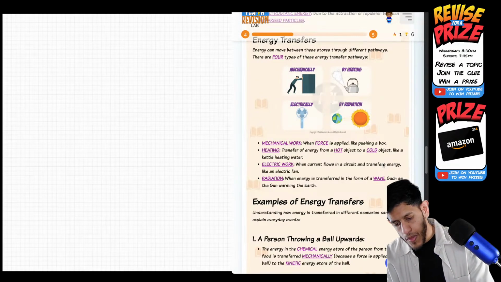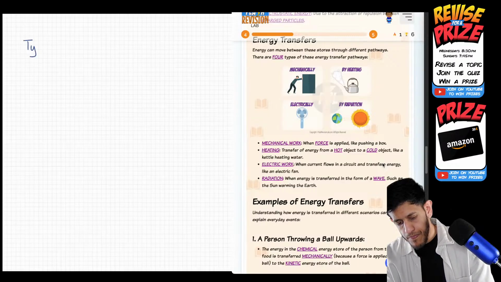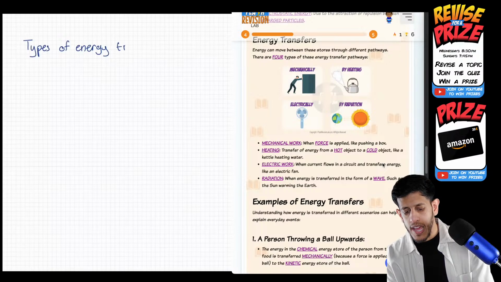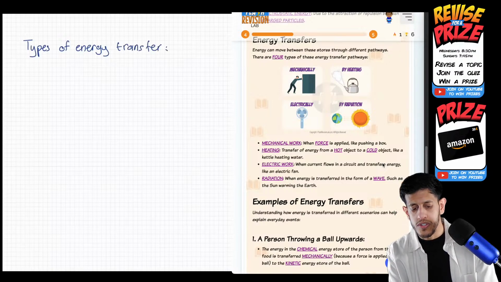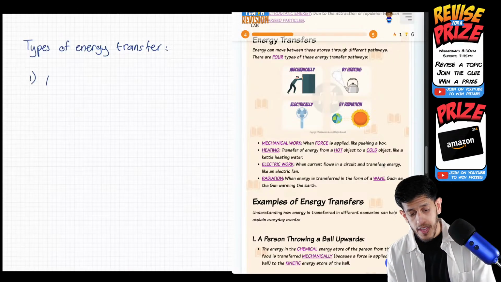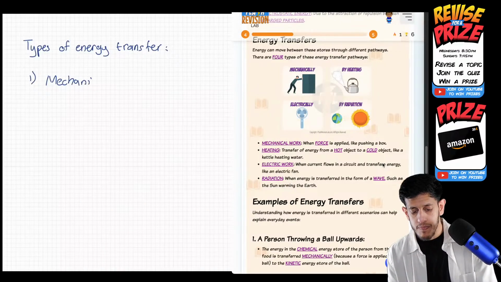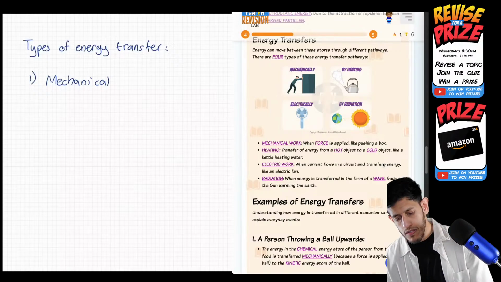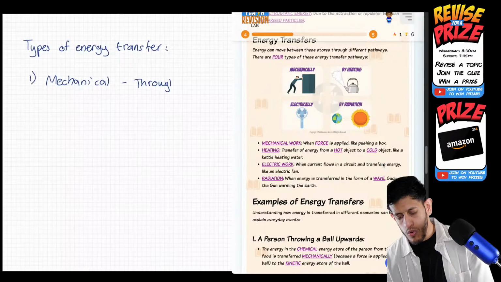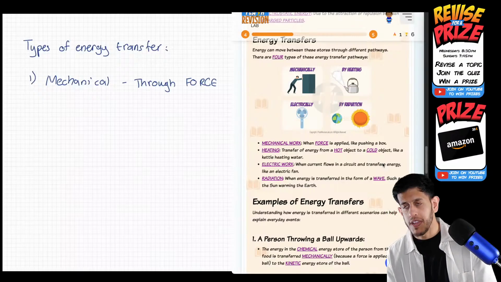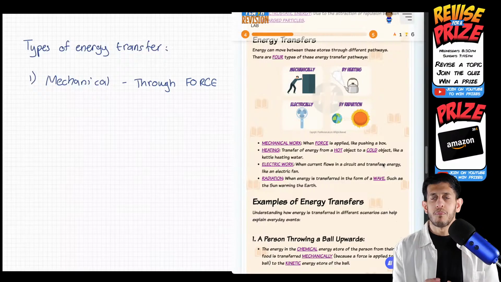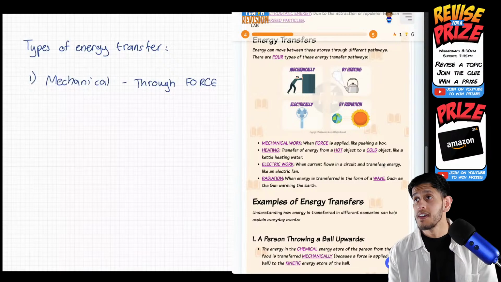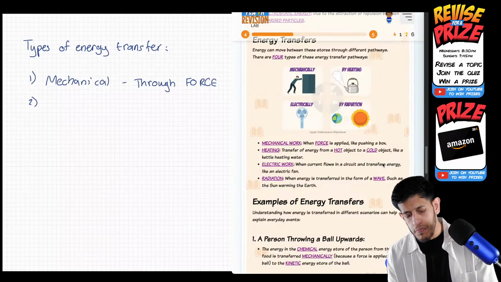I'm going to put here as well, just alongside our notes, types of energy transfer. How is the change happening? How is it changing from one type to another? That's what we're referring to. Mechanical, the first one they're showing there, is like a person pushing an object. If you're pushing an object, you're transferring it mechanically through motion, through physical force. So that's how you're transferring energy mechanically, when you're using a force to transfer that energy, because your chemical energy is being used to push the box, it moves, and kinetic energy is the output. Another example, as the name suggests, is by heating.